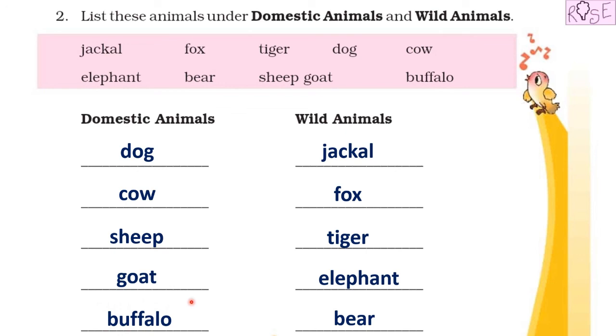Wow, what a fun activity, right? We read the names of so many animals and then what did we do? We categorized these animals on the basis of whether they are domestic animals or they are wild animals. It was a fun activity, right?